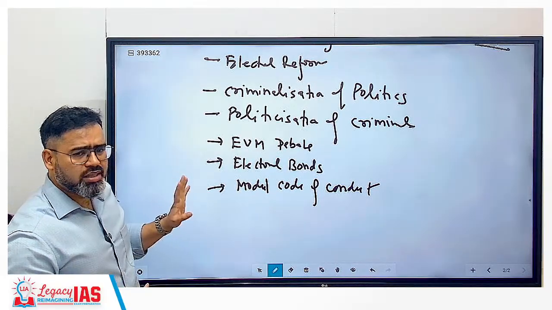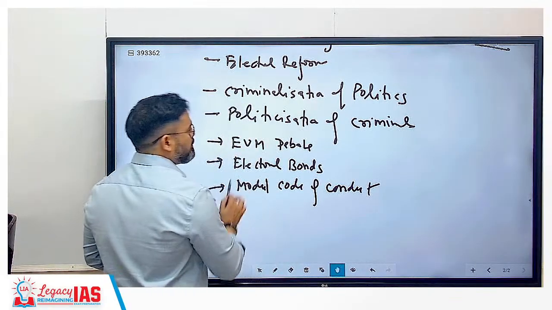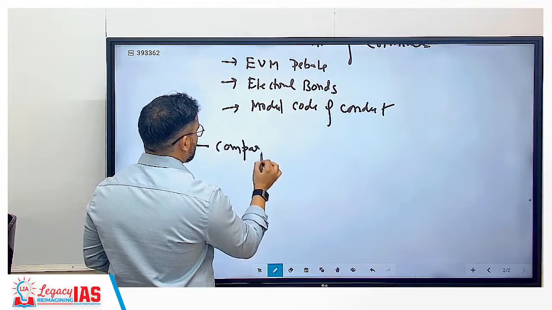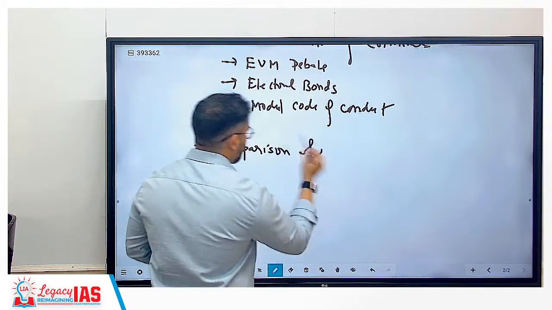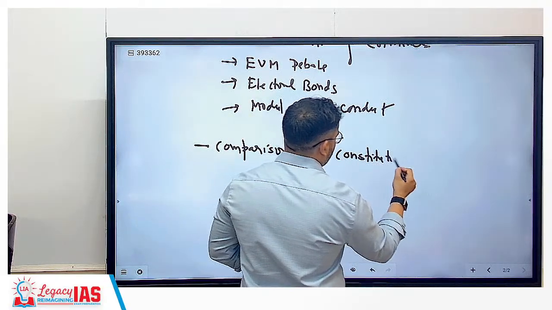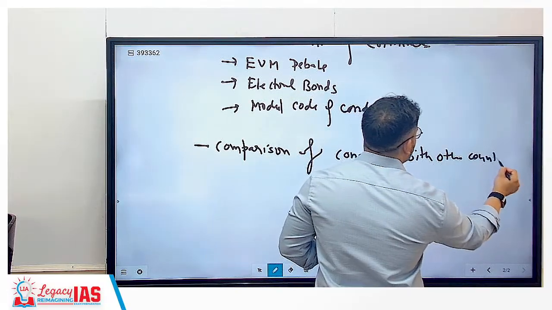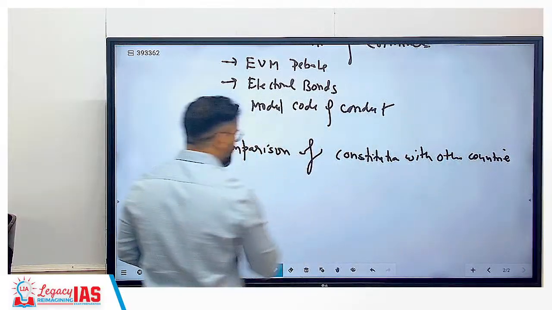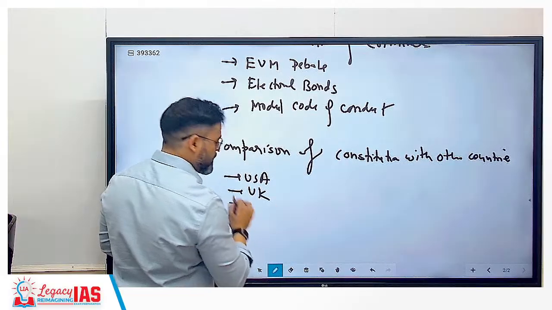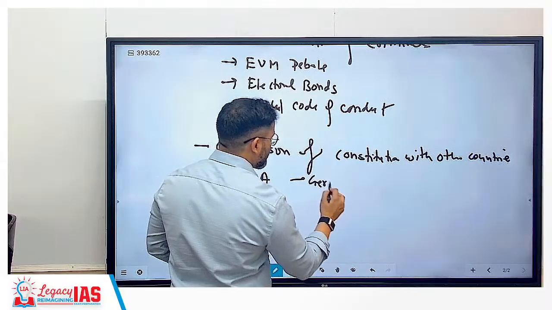So, whatever syllabus has been given, next there is also comparison of constitution with other countries. We will not compare with every country, especially the USA, UK, France, and Germany.